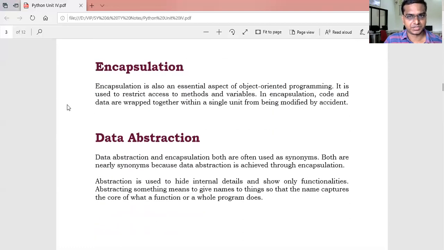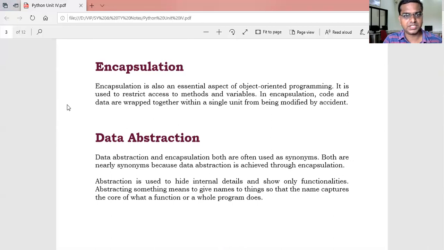Then encapsulation. Encapsulation means what? Collection of different attributes or methods. That is encapsulation. It means we can use a capsule, so different kinds of items can come under one single capsule.